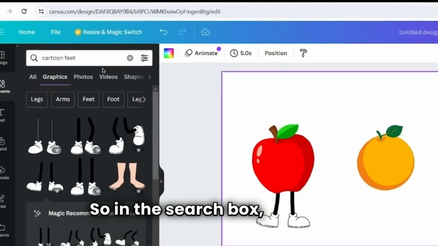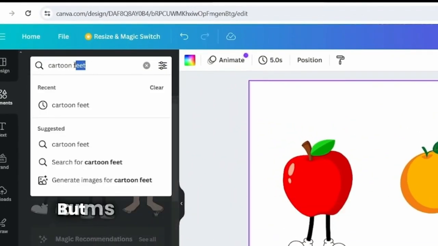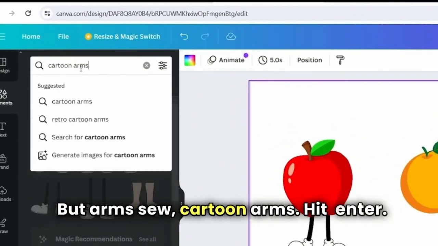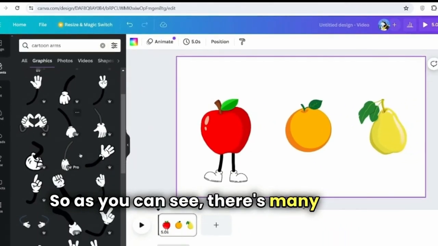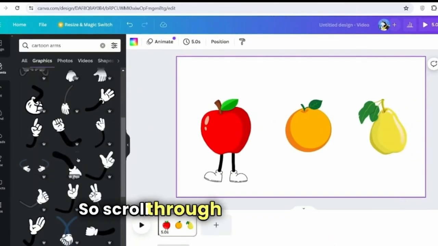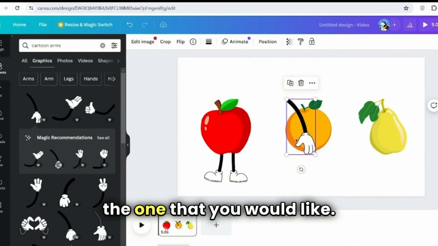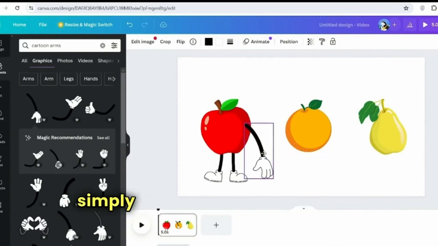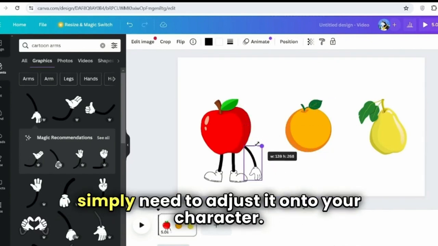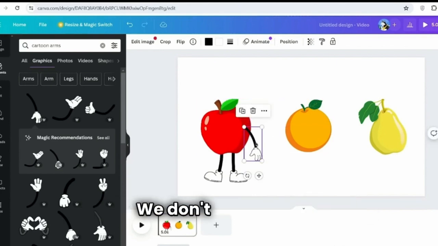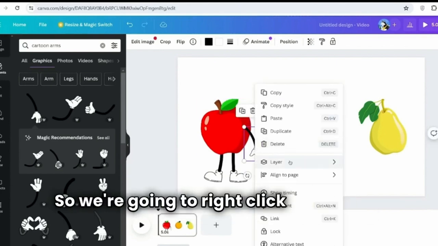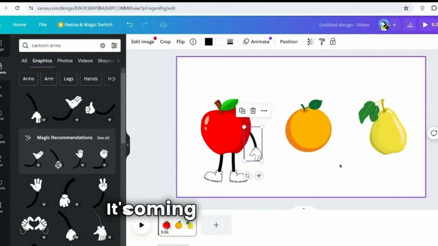So in the search box, we're just going to search the same thing, but arms. So cartoon arms, hit enter. As you can see, there's many arms to choose from, so scroll through this and choose the one that you would like. And then once you have it in, you simply need to adjust it onto your character. And once again, it's at the front. We don't want that, so we're going to right-click, layer, send backward. It's coming together great.